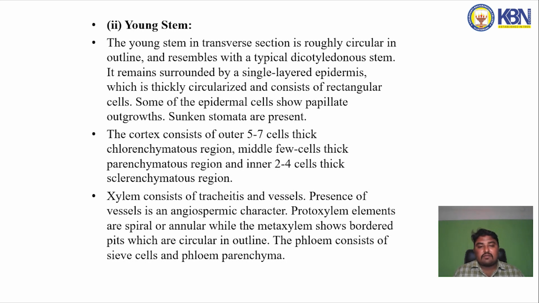The cortex consists of an outer 5 to 7 cells thick collenchymatous region, a middle few cells thick parenchymatous region, and an inner 2 to 4 cells thick sclerenchymatous region.